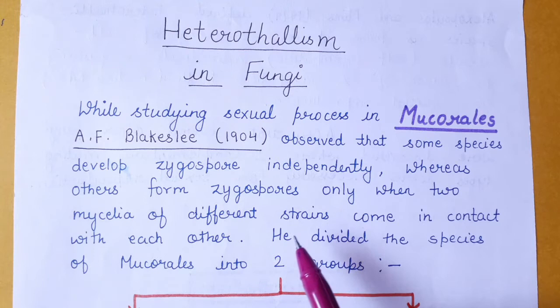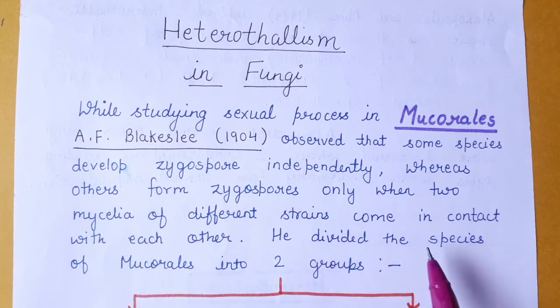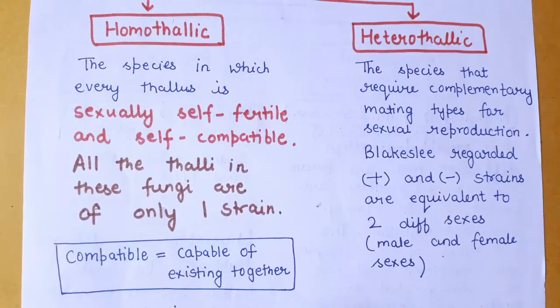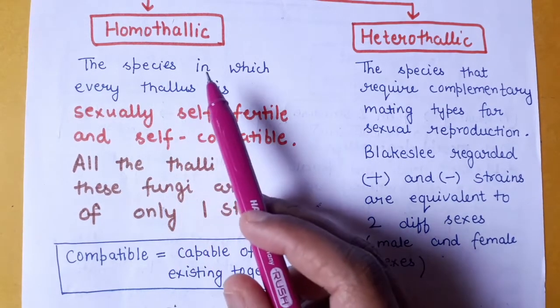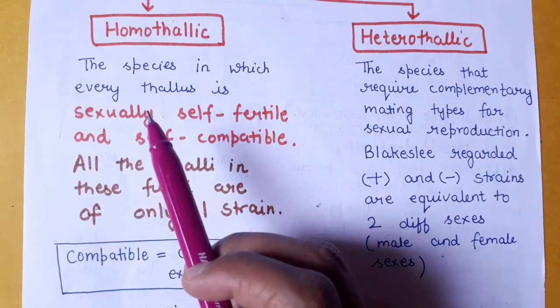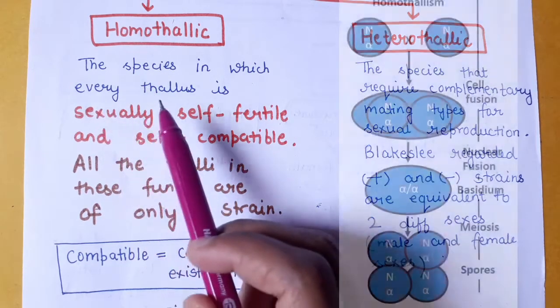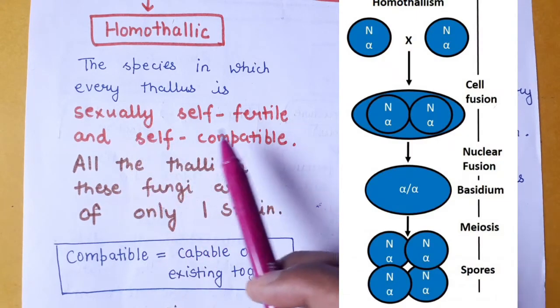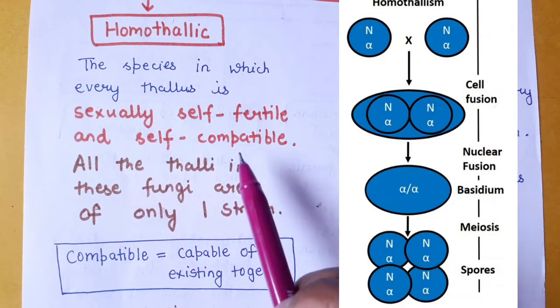On the basis of his observation, he divided the species of Mucorales into two groups: homothallic species and heterothallic species. Homothallic species are the species in which every thallus is sexually self-fertile and self-compatible.